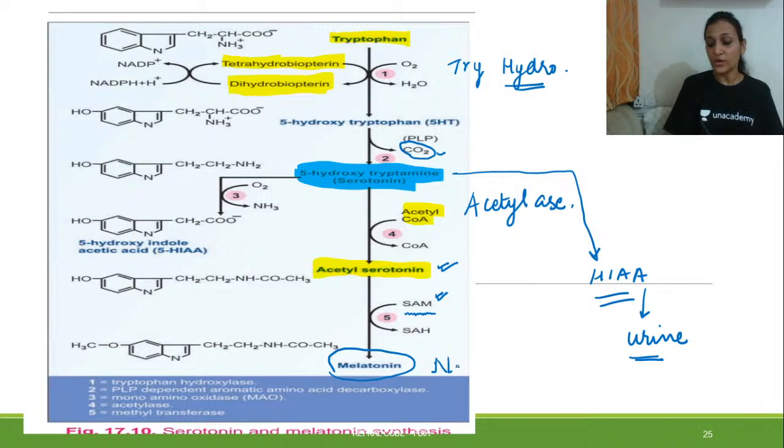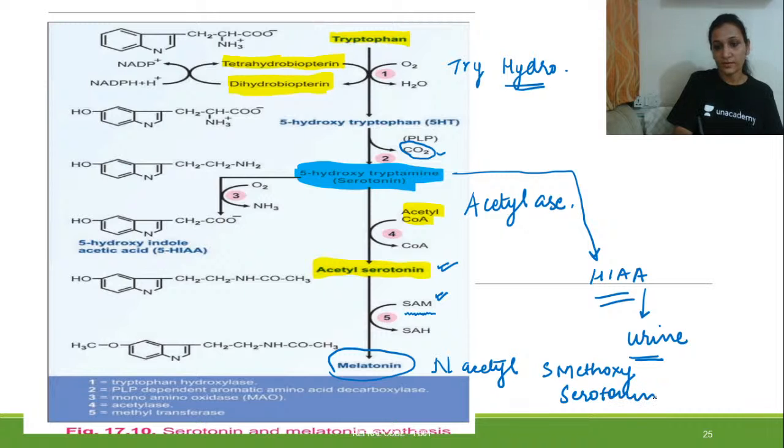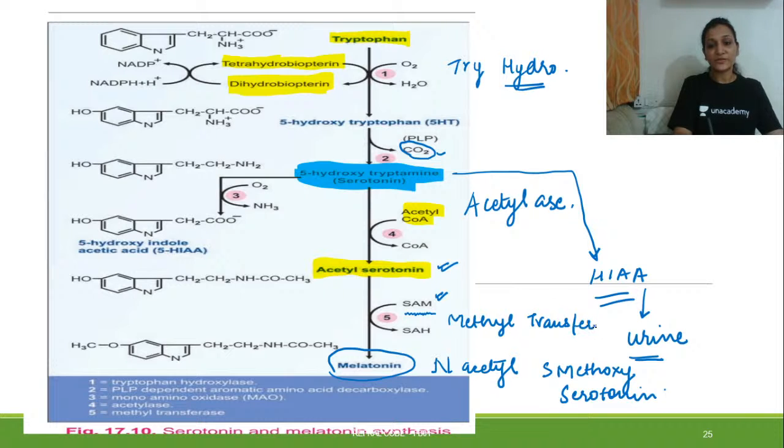So the name of melatonin is N-acetyl-5-methoxyserotonin, right? And when SAM was expended at this reaction, what is formed? SAH is formed, and the enzyme responsible at this particular stage is methyl transferase. The enzyme responsible is methyl transferase.